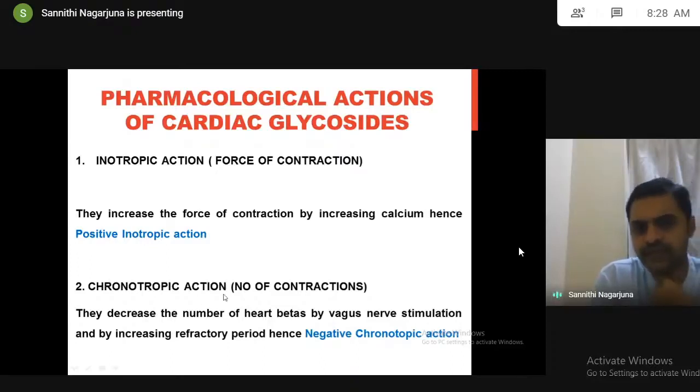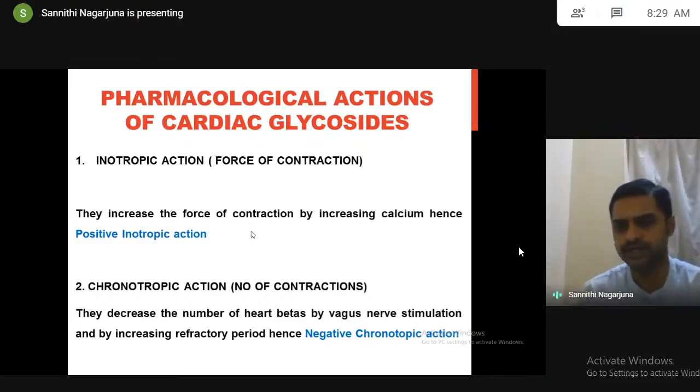Chronotropic action is the number. Cardiac glycosides cause vagus nerve stimulation, which releases acetylcholine. Acetylcholine decreases the number of heartbeats, called negative chronotropic action. This is very important. Cardiac glycosides have positive inotropic action and negative chronotropic action. They increase the force of contraction, but they decrease the number of heartbeats. So don't confuse, that's what I'm telling.